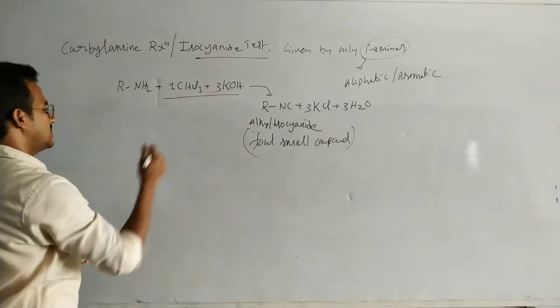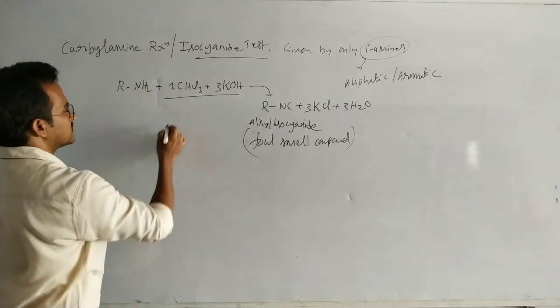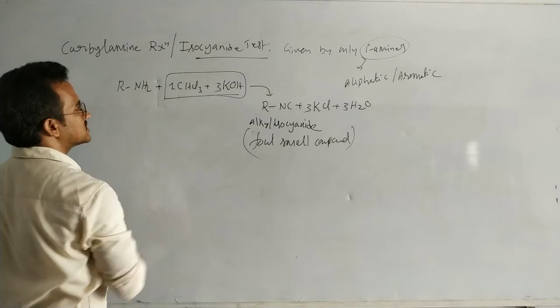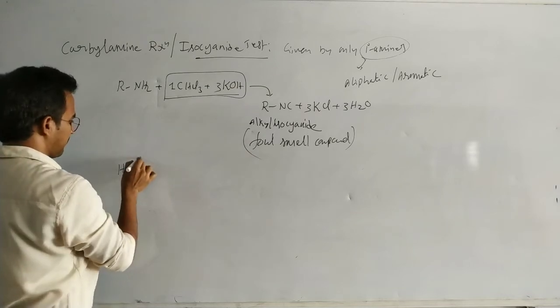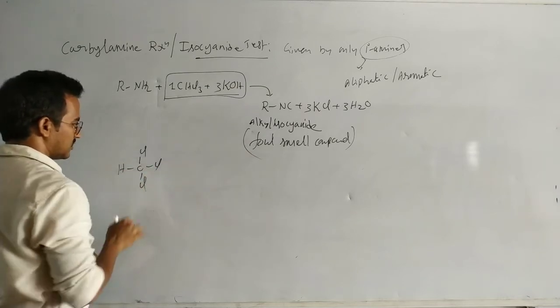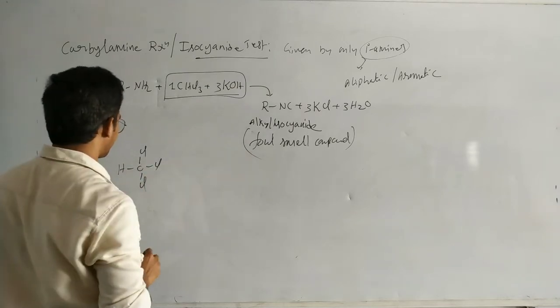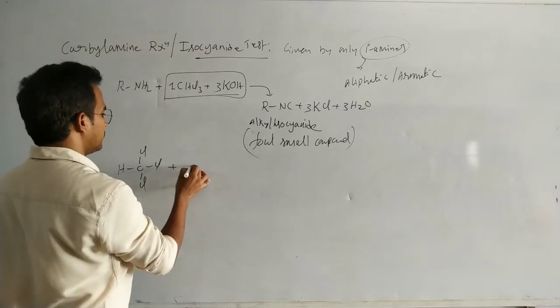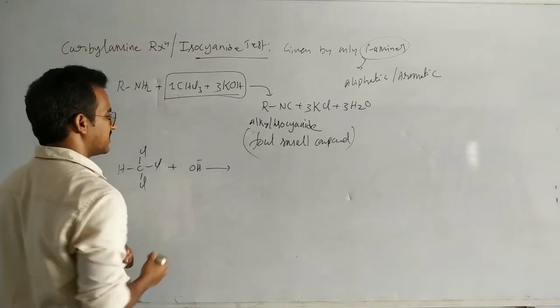So how does this reaction take place? By the combination of chloroform and the OH minus base.